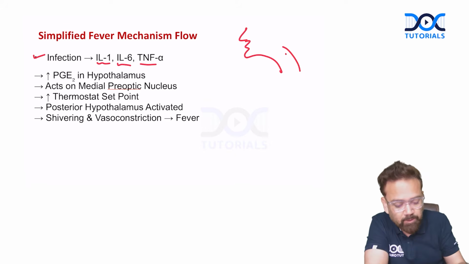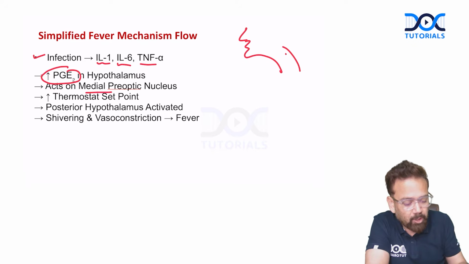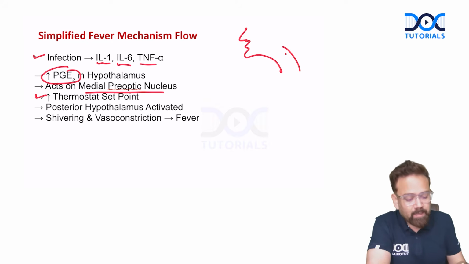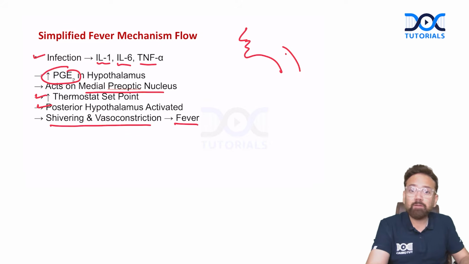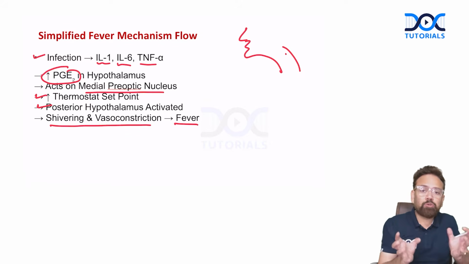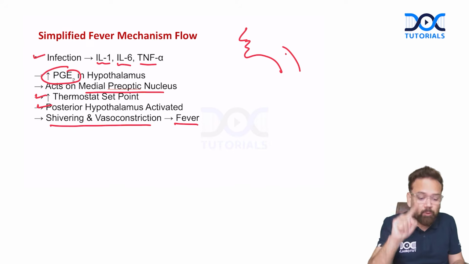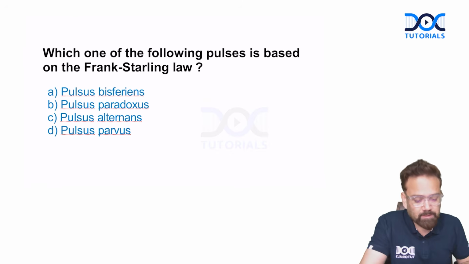It is again a very important question. Increase in PGE2 in the hypothalamus will act on the medial preoptic nucleus to increase the thermostat set point, and the posterior hypothalamus is activated. Shivering and vasoconstriction will cause fever. So anterior and posterior are activated with the help of the thermoreceptor set point, and the set point is in the preoptic nucleus, medial preoptic nucleus.